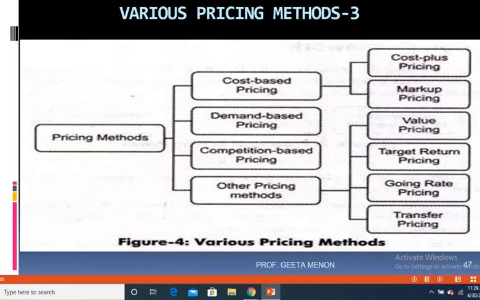But on the contrary, fixed cost is related to time. Suppose you're paying electricity charges of your company, or you're paying rent of your company. Now the rent of your company is 3000 rupees per month. This 3000 rupees that you're paying to the landlord is not dependent on the output that you're generating. Irrespective of the output, you have to pay 3000. Even if you're manufacturing 1 unit or 1000 units, you have to pay 3000 rupees. So fixed cost is always going to be static, whereas variable cost is going to vary.